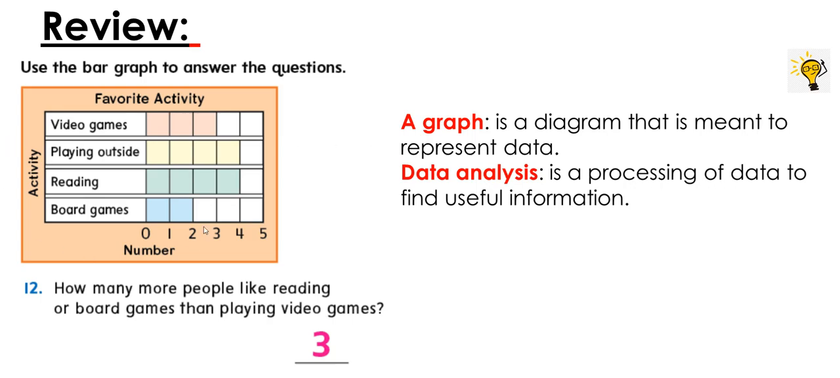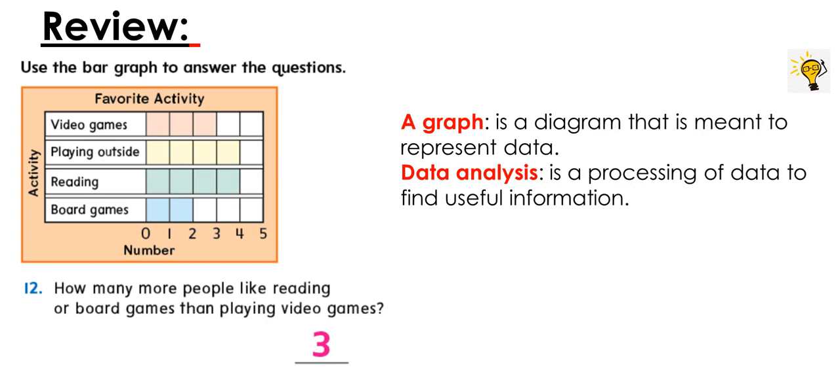So here we have a bar graph which is titled Favorite Activity. The activities we have are written here in one side, and the number of votes is written in the other side. Now we have a question and we need to analyze this data to find the answer. The question is, how many more people like reading or board games than playing video games?